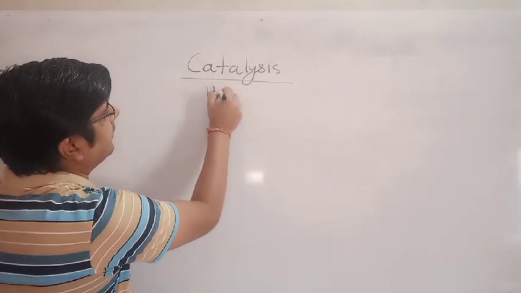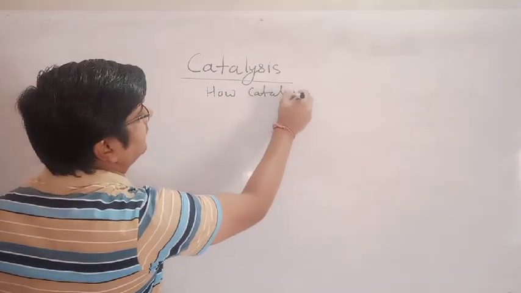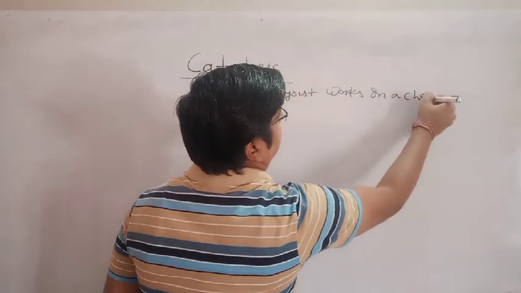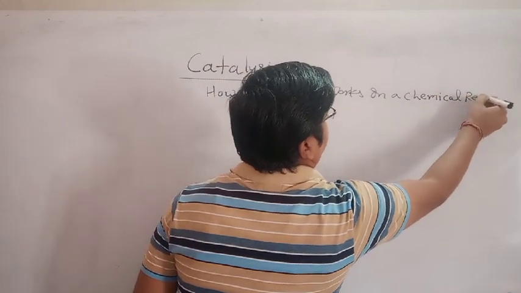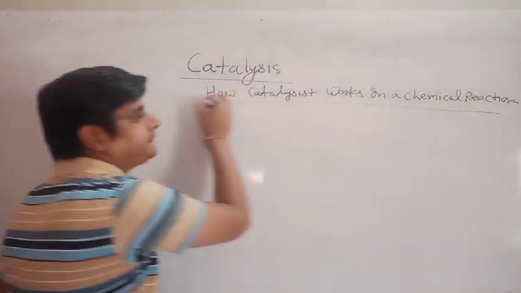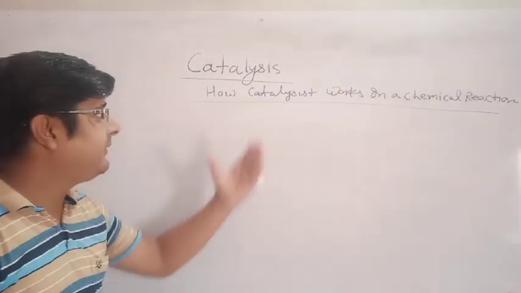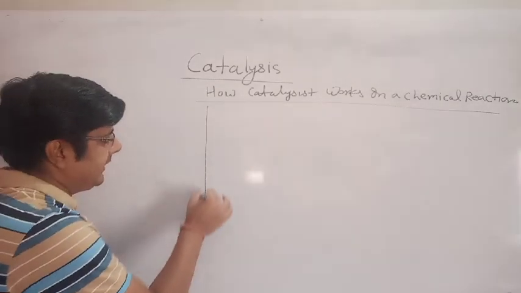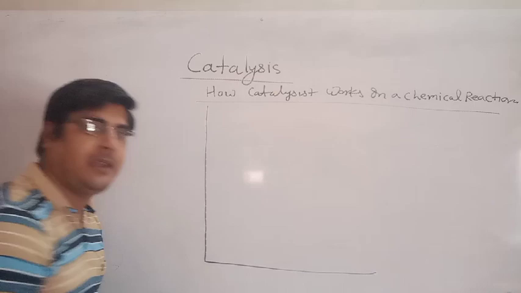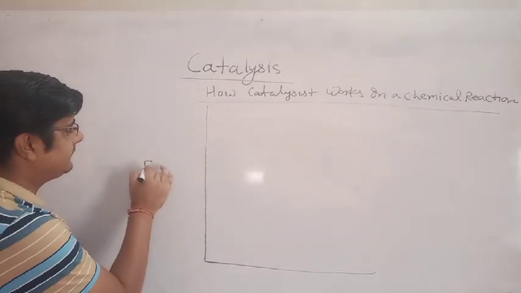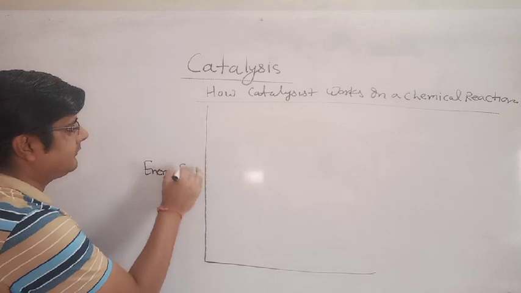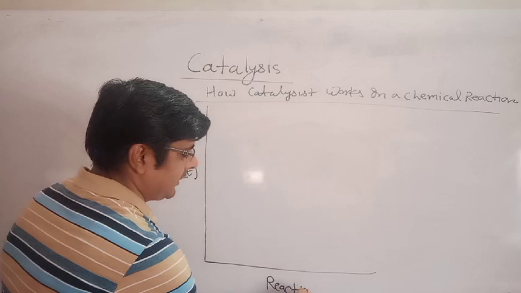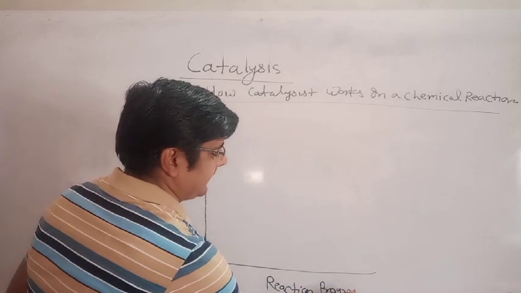I will explain it from a graph, and the graph will be drawn between energy and reaction progress.